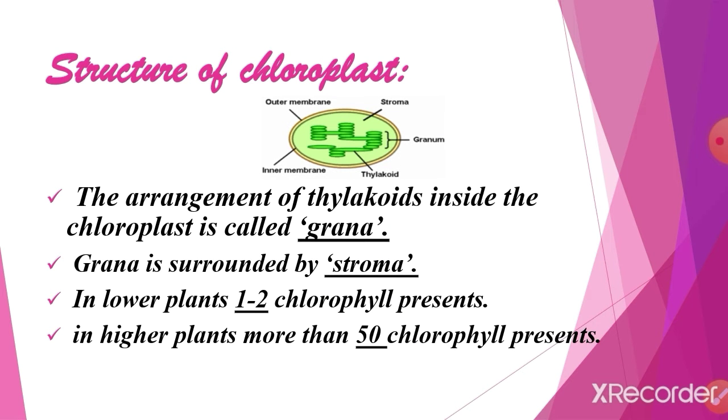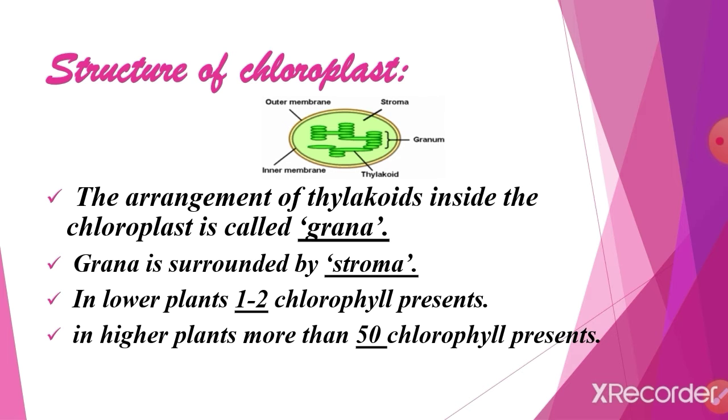The arrangement of thylakoid inside the chloroplast is called grana. Thylakoid means each and every cell. The arrangement of thylakoid is called grana, in plural granum, and the grana is surrounded by stroma.